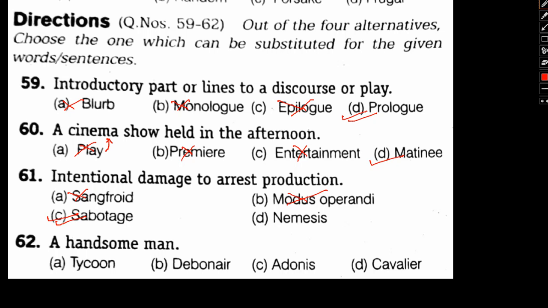Nemesis means enemy, a mortal enemy or some sort of that. So nemesis is again a wrong word here. So the correct option as far as this one would be sabotage. Okay. Now,